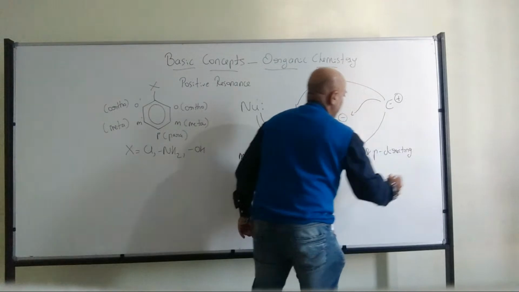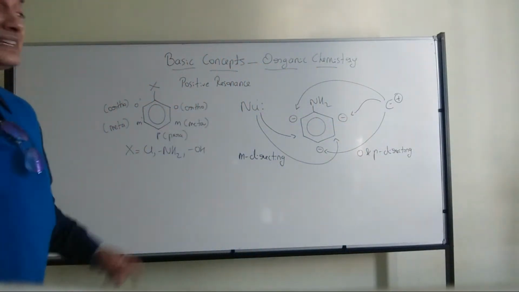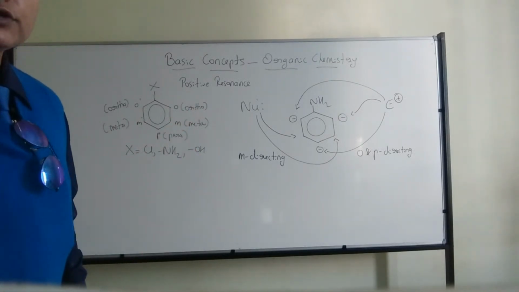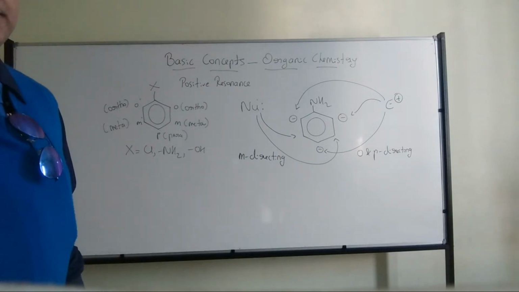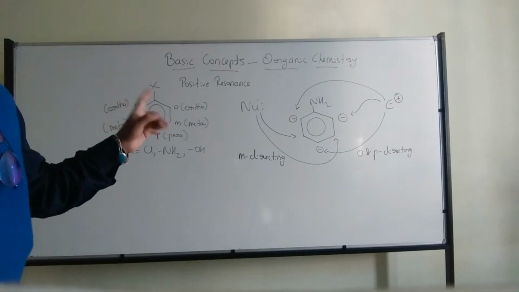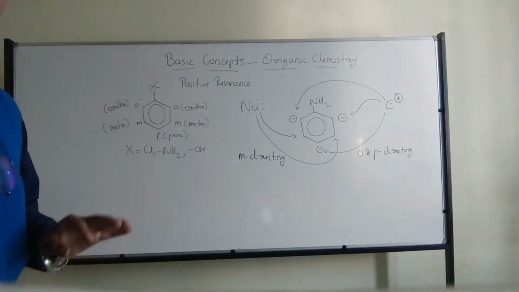When it comes to nucleophiles, it is meta-directing, and when it comes to electrophiles, it will be ortho and para-directing. That is with respect to those substituents which show positive resonance.